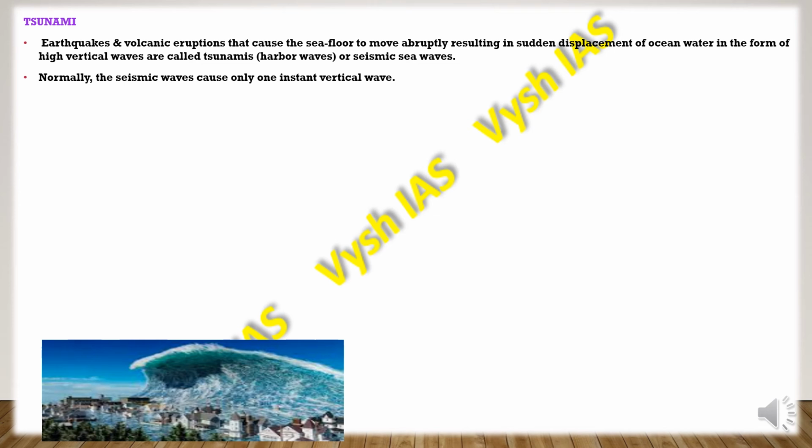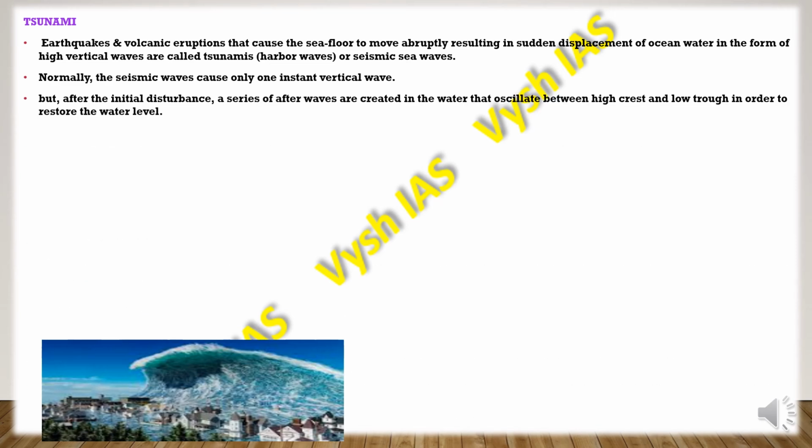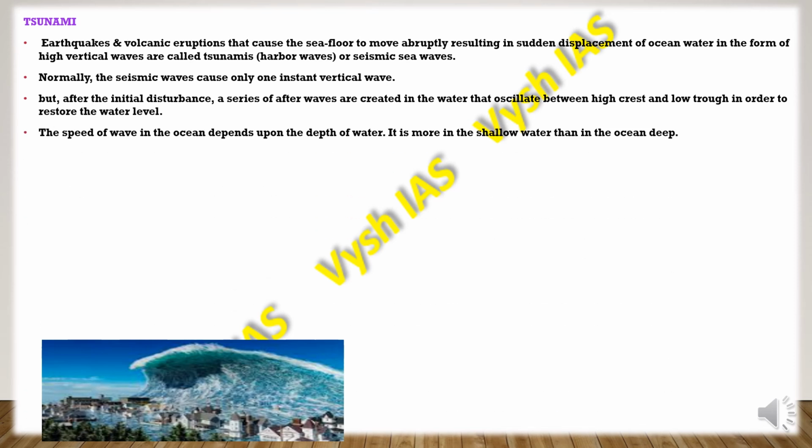Normally the seismic waves cause only one instant vertical wave, but after the first disturbance, a series of after waves gets created in the water, which start oscillating between the high crest and the low trough in order to restore the water level. And the speed of the wave in the ocean depends upon the depth of the water. So it will be more in shallow water than in the ocean deep.